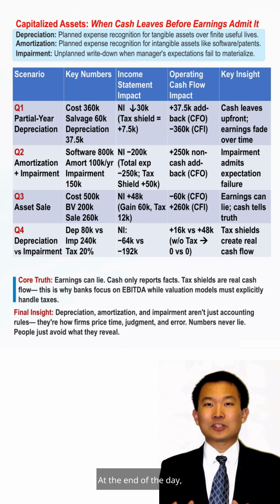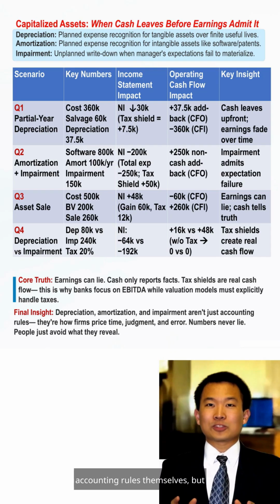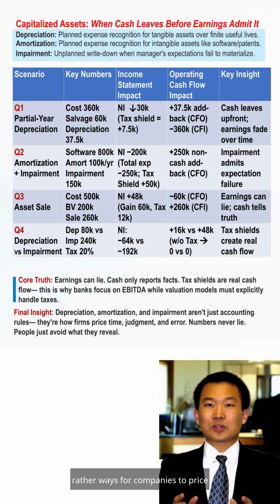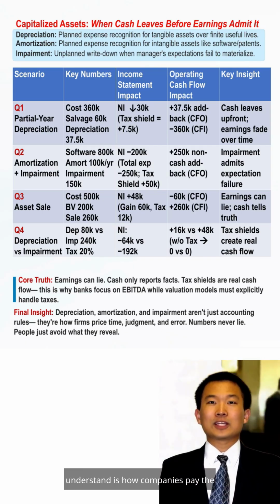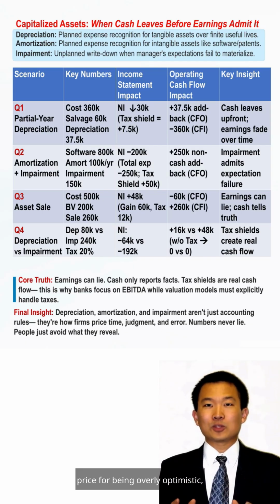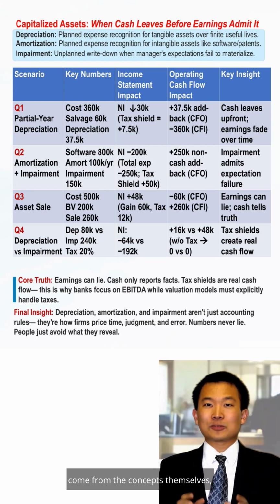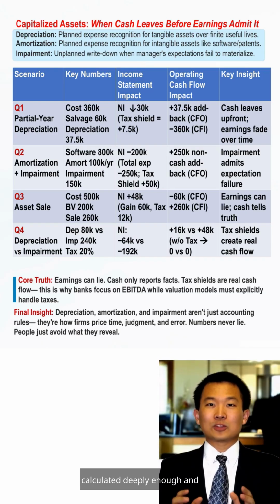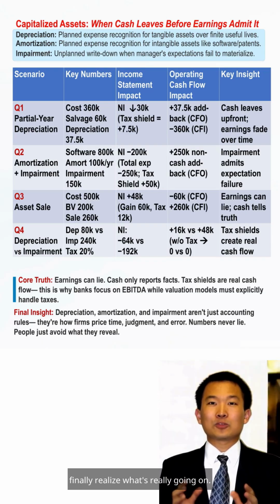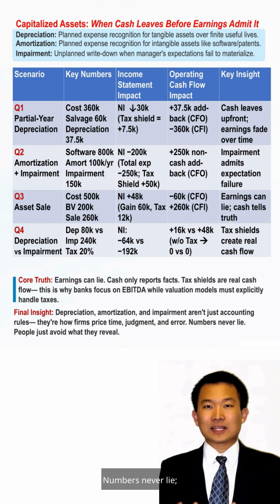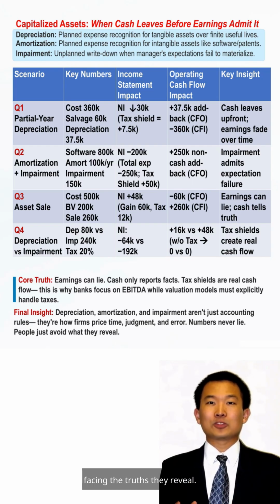At the end of the day, depreciation, amortization, and impairment have never been just accounting rules themselves, but rather ways for companies to price their judgments about time and their mistakes. In reality, what we're trying to understand is how companies pay the price for being overly optimistic, and when and in what form that cost will show up. True understanding doesn't just come from the concepts themselves, but from that moment when you've calculated deeply enough and finally realize what's really going on. Numbers never lie, it's just that people often avoid facing the truths they reveal.